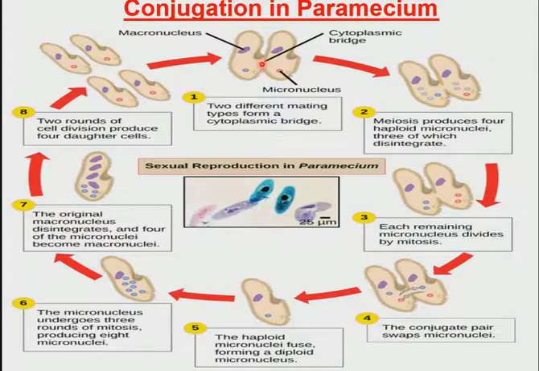When they form this cytoplasmic bridge, they are able to divide the micronucleus through meiosis, producing four haploid micronuclei. These four haploid micronuclei will later disintegrate, or dissolve, remaining only one in each, which means that three will move out, remaining only one.